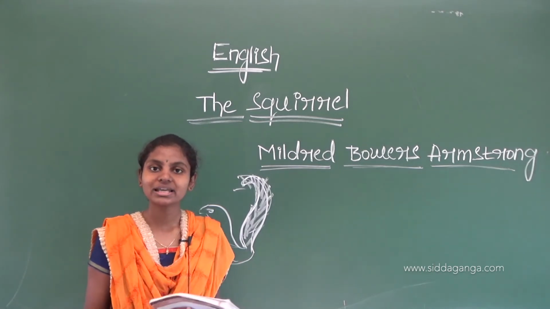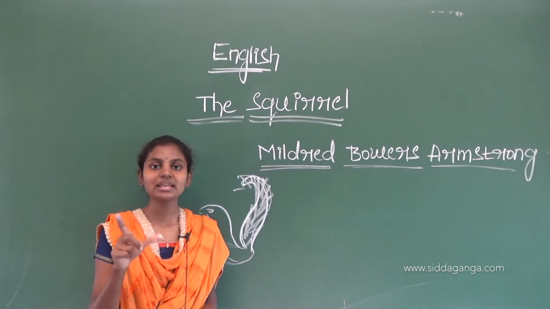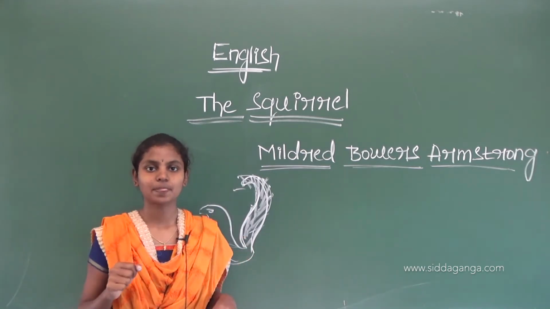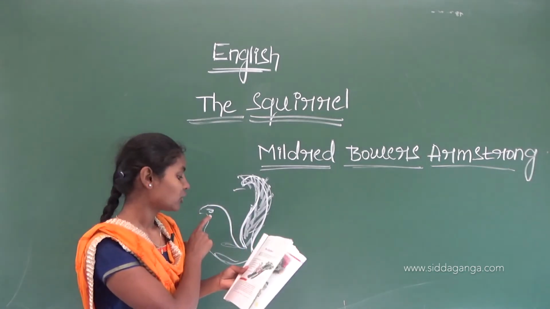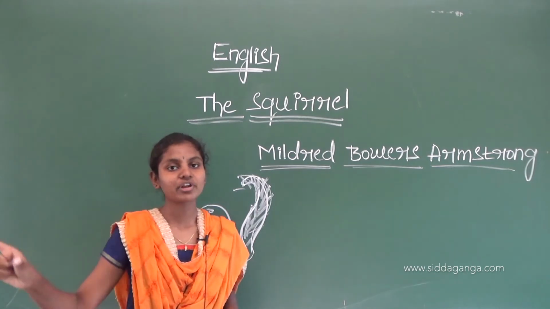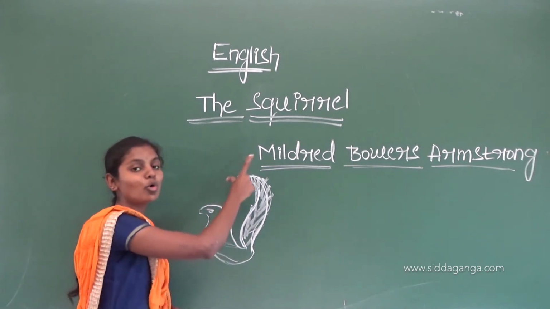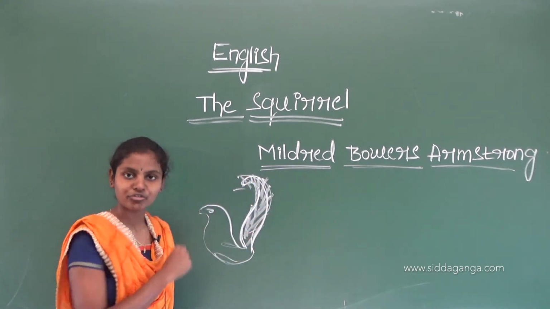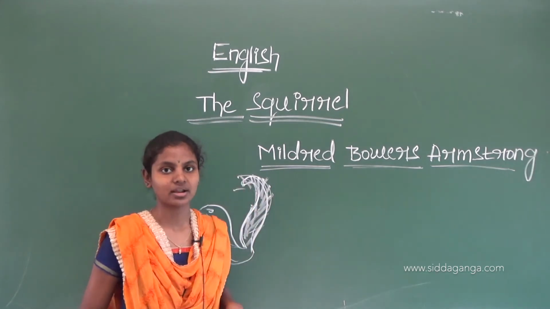Wore is the past tense of wear. So, wear means to wear. He wore what? A question mark for tail. Here, he refers to the squirrel. So the squirrel has a question mark for a tail. Its tail is like a question mark.